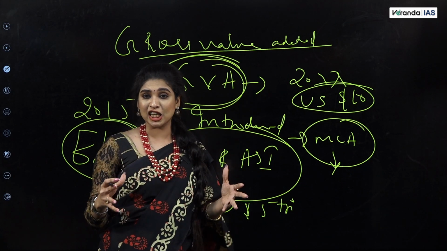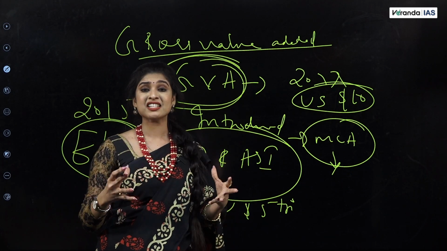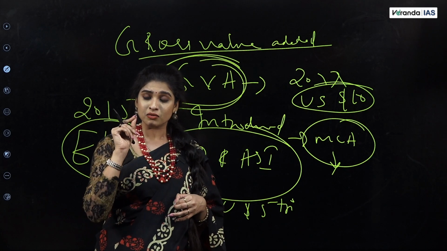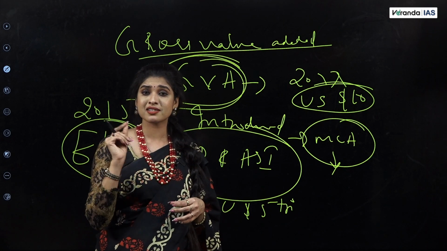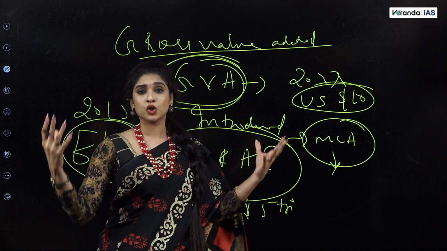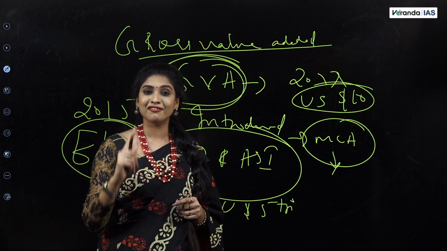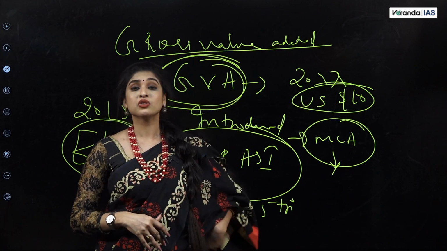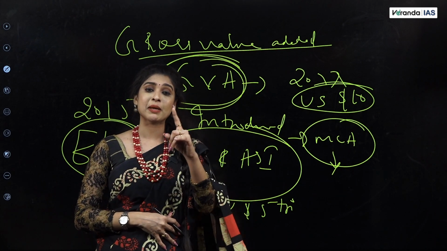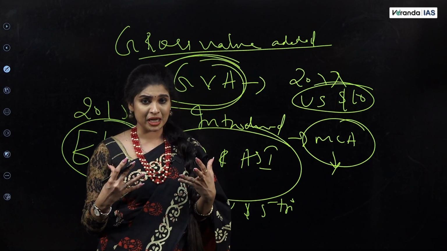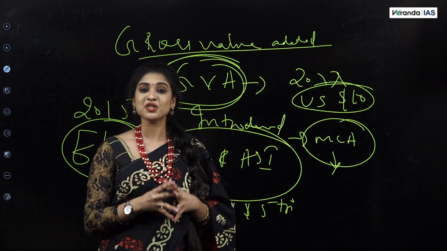So thus I can tell you that after the changes in the methodology of calculation of GDP, today we have a very scientific, systematic and structured way of calculating the total output called gross domestic product for our country, India. So these are the major points that you have to keep in mind while you study GDP. So when you see any questions based on GDP, I hope you'll be able to answer them.